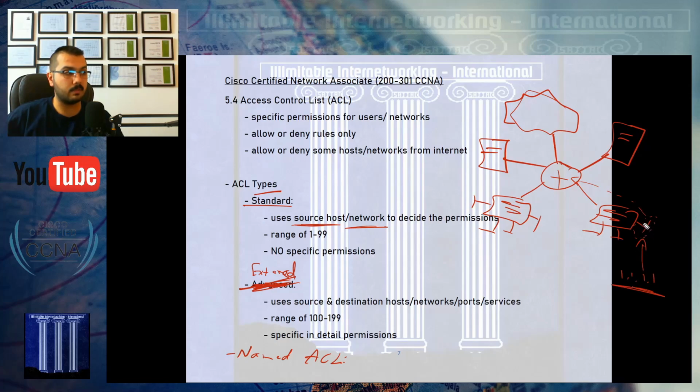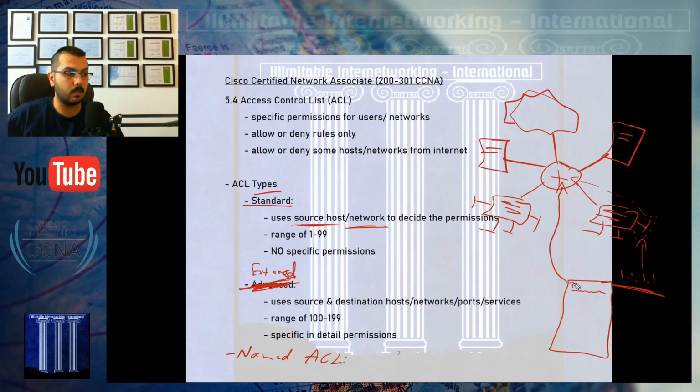This is the IP address of this guy in here, so I will mention his IP address in the access list that I will create inside my router. What's happening inside an access list is that this router will bring a list, and will write down in the list everything.